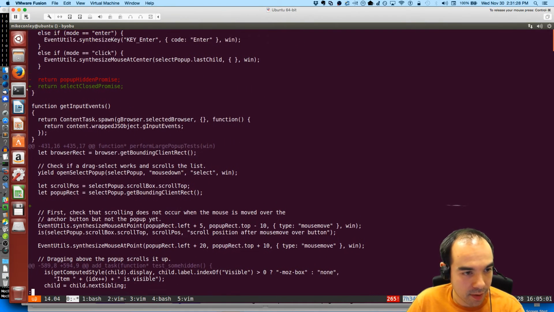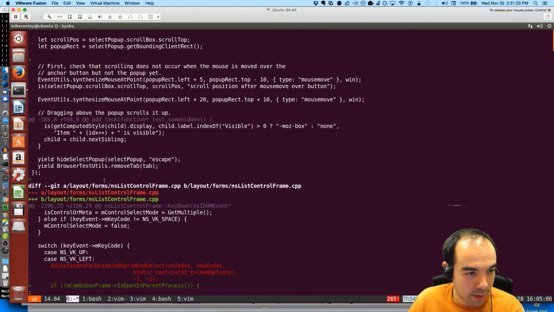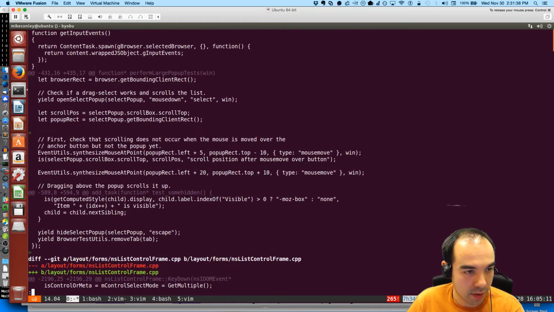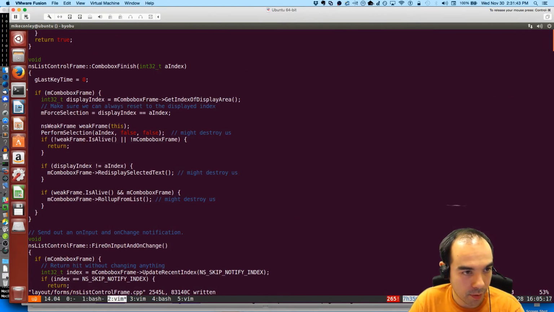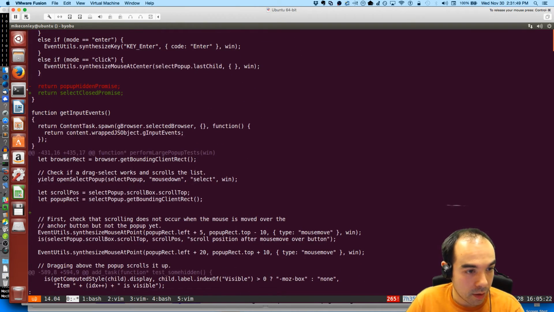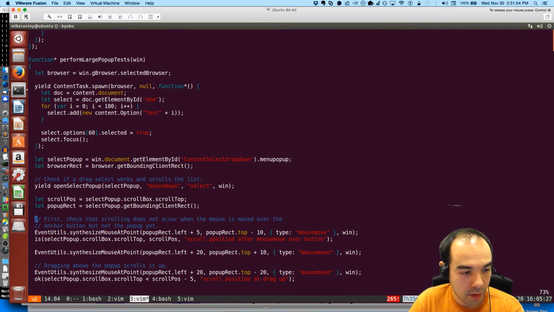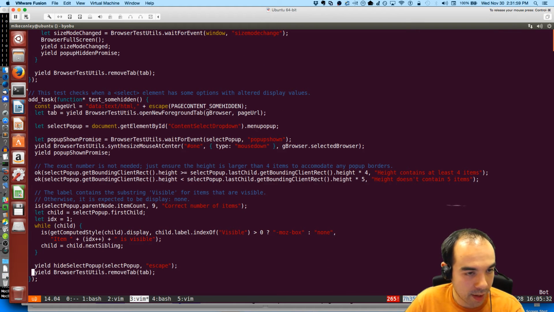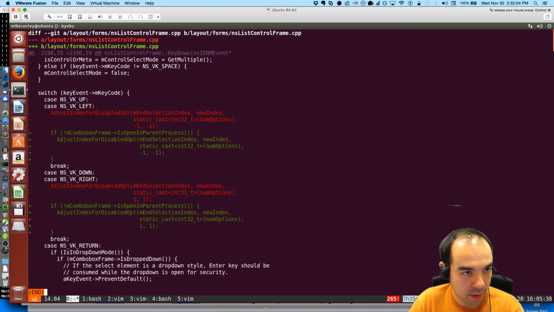I would change the test. I'm going to get rid of that new line I've added there. And that's it. That actually looks pretty solid. So browser select pop-up is where one of the new lines was added, near 431, right here. And then I think I added one at the end of the file. But we actually like new lines at the end of the file, so I'm going to keep that change.